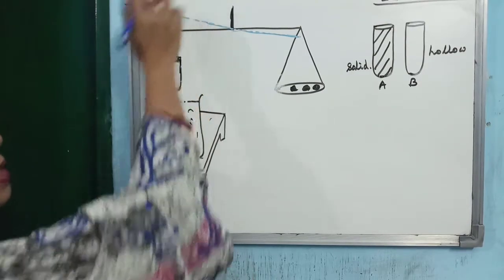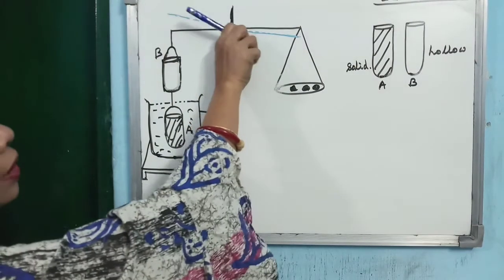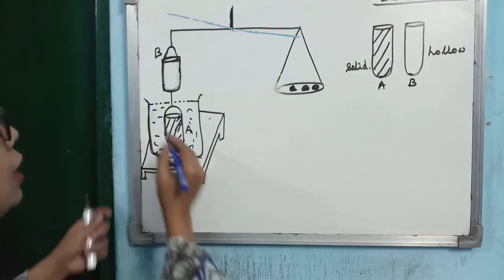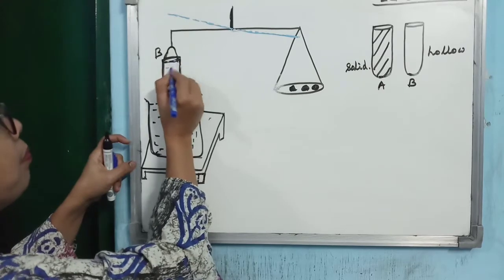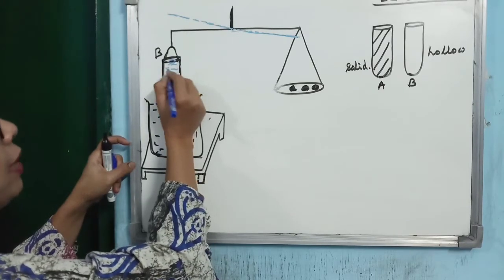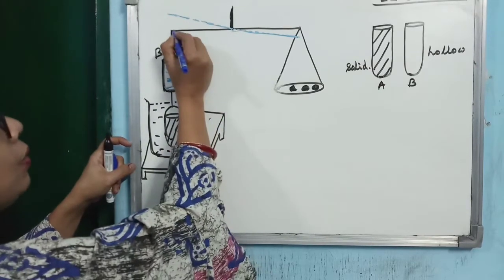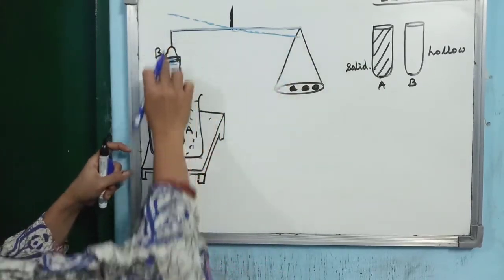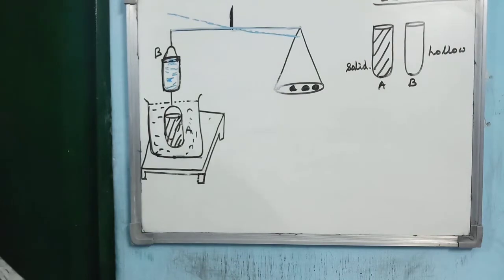Due to the upthrust acting on it. Now you completely fill up B, which is hollow, with water. Then you will see that the rod again becomes perfectly horizontal.